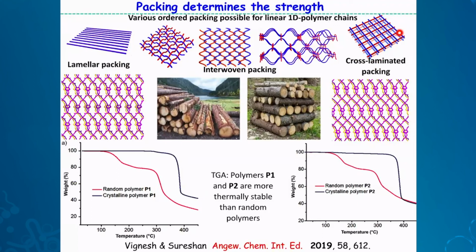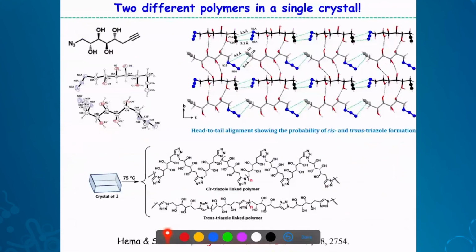This is the cross-lamination we have reported. There is no metal ion. That's a good thing. And of course, we have shown that these cross-laminated polymers are much more thermally stable than the random polymer we made from the same material. This is the random polymer decomposition temperature. And this is the temperature at which the crystalline polymer decomposes. So there is a property because of this particular packing actually. So I think a few more minutes I have, yes.